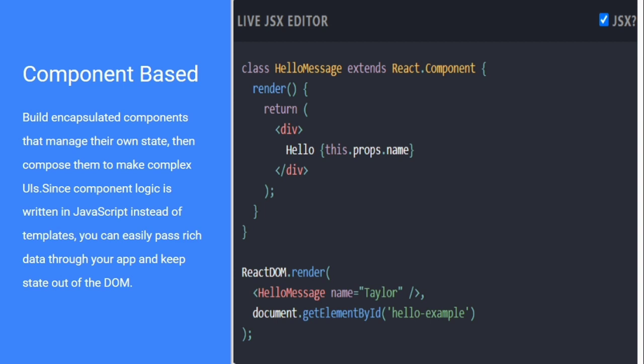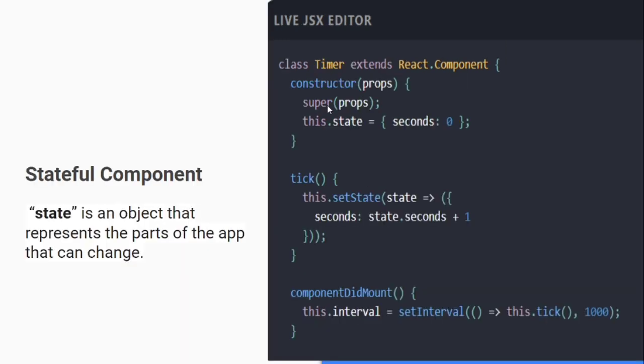Okay, and why do we call the other one a stateful component? Because it contains its own state. Like you can see here, if I give an example, this contains a state called seconds equal to 0. So whenever this seconds value gets changed, this entire component will be changed. But in the case of a functional component, this state will not be there.